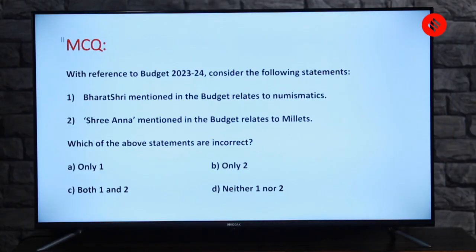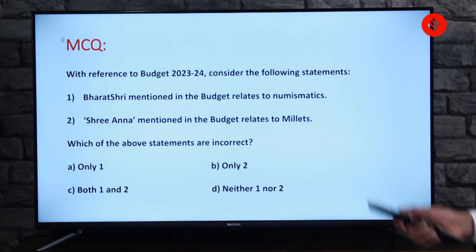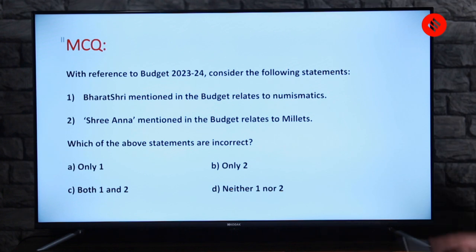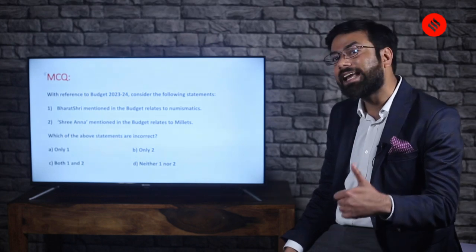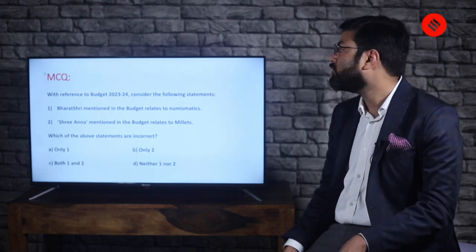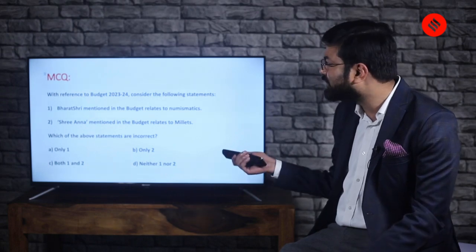So these are the two statements, and the question is, which of the above statements is incorrect? Remember these words. Sometimes we just skip these words, sometimes we think it's written correct, and our question goes wrong. So do not miss these keywords. Which of the above statements are incorrect? A, only one; B, only two; C, both 1 and 2; and D, neither 1 nor 2. One relates to Bharat Shri, and the second is Shri Anna. We're going to discuss this in the slides which are coming up.